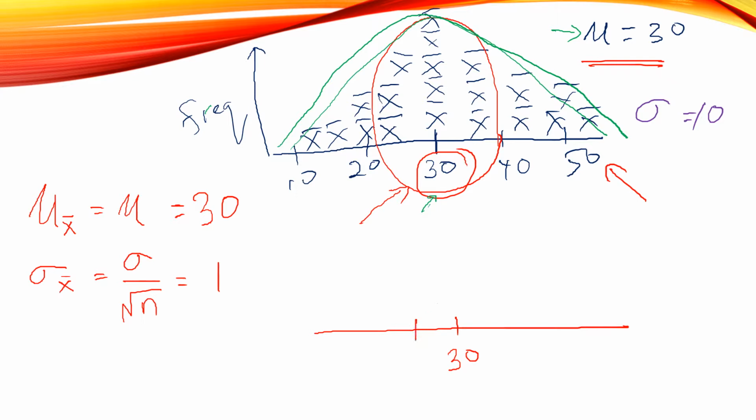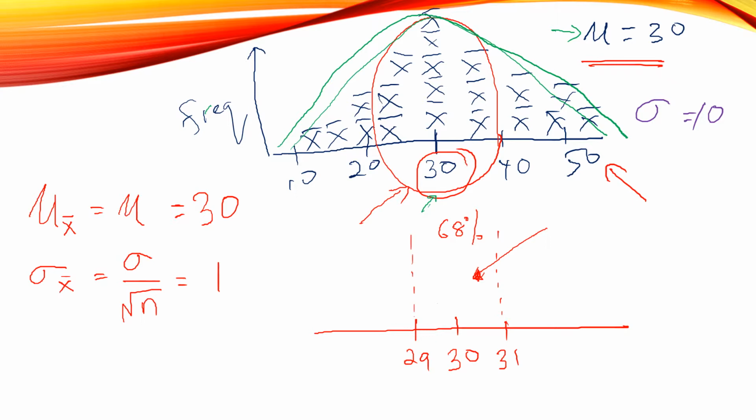One standard deviation is 29 and 31. For this area, one standard deviation, 68% of the sample means will fall under this range, 29 to 31. This is one standard deviation.